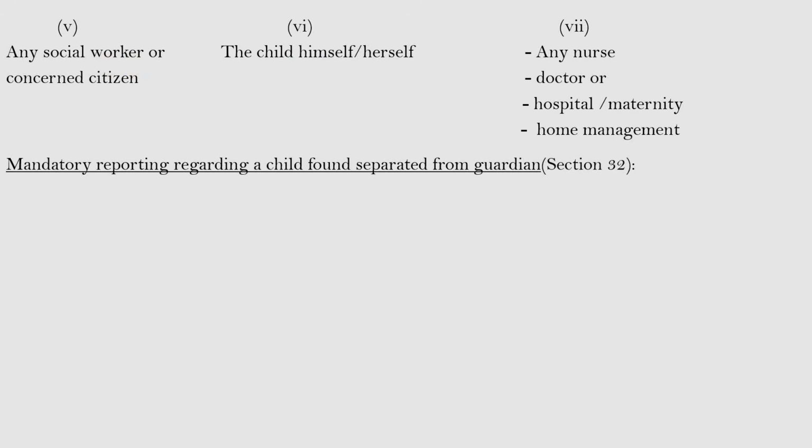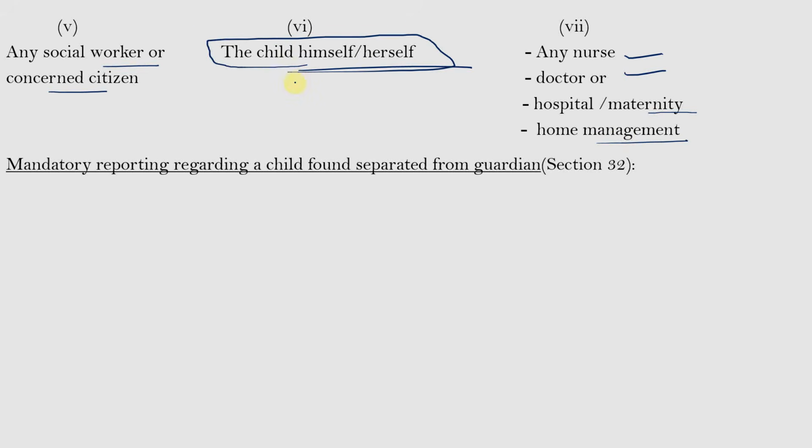The next clause states any social worker or concerned citizen, the child himself or herself, or any nurse, doctor, hospital or maternity home management. Any of these persons or the child themselves can approach the Child Welfare Committee, and accordingly the committee will take necessary action. And the next section explains the mandatory reporting regarding a child found separated from guardians.